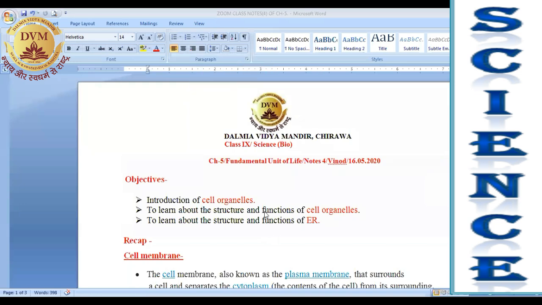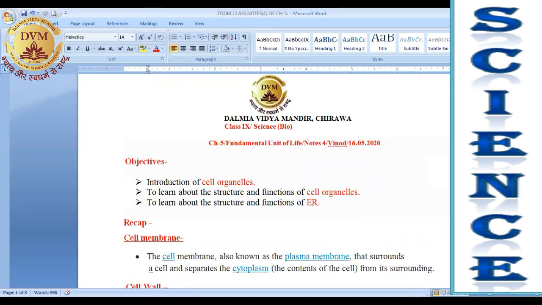But before coming to today's topic, let's have a quick recap of what we have discussed in our previous class. Yesterday, we have discussed about cell membrane. All of you know that cell membrane is also known as the plasma membrane.